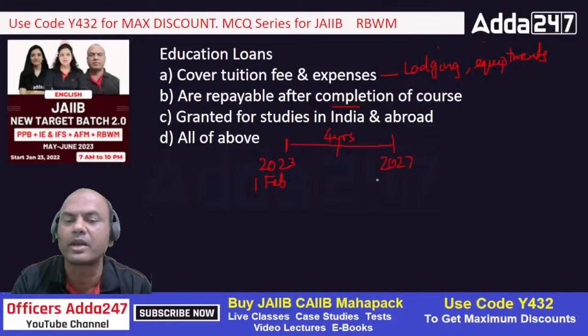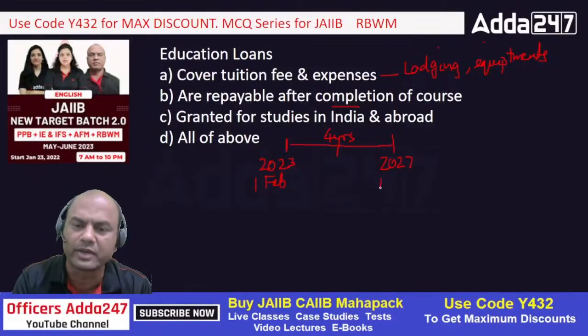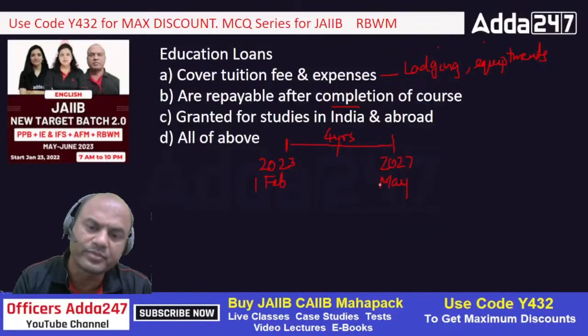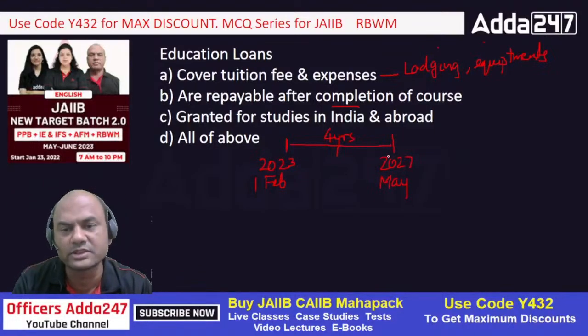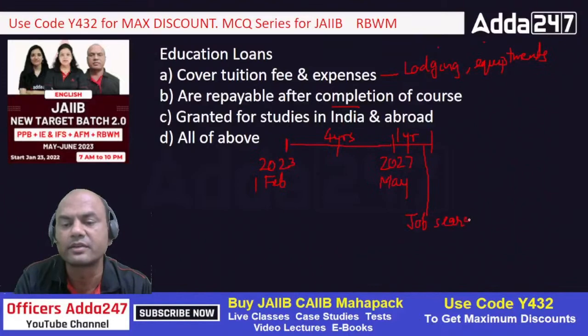February 27, roughly May 27, because course is generally completed in May and June, okay. So May 27. So if this is for 4 years, my repayment will start after 1 year after this. More 1 year is given, so that the person can find a job. Here job is searched, job search, okay.